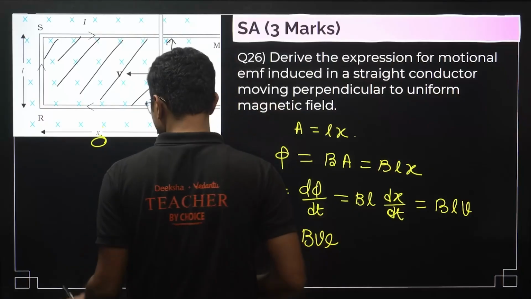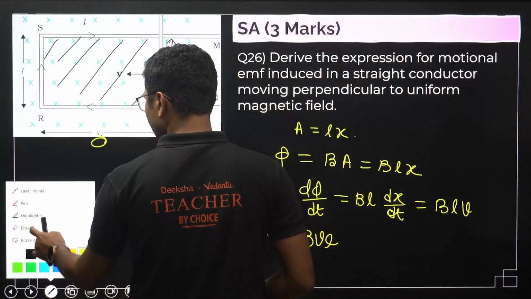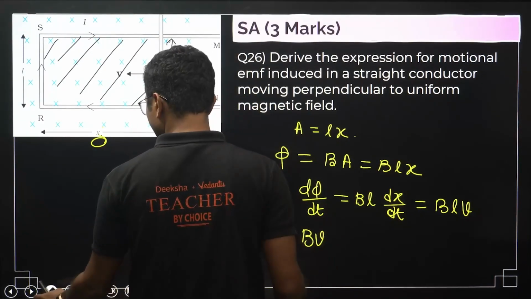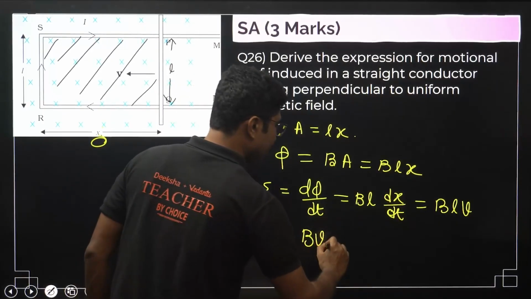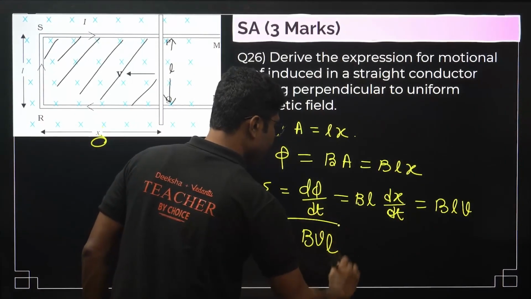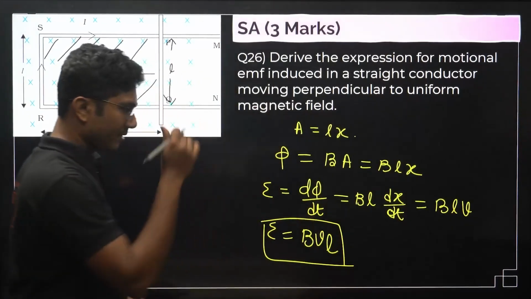Very simple, easy derivation, not super difficult, right? Only one differentiation. If you do the differentiation, everything becomes easy. So this is the induced EMF.